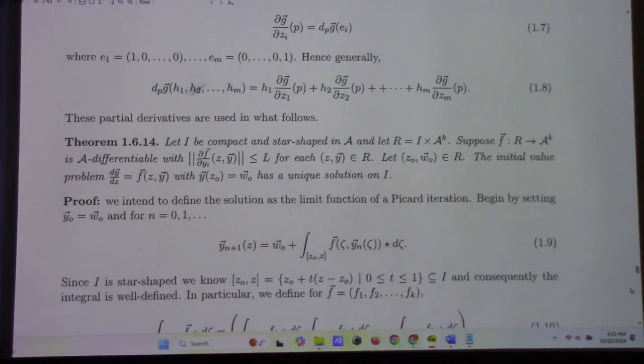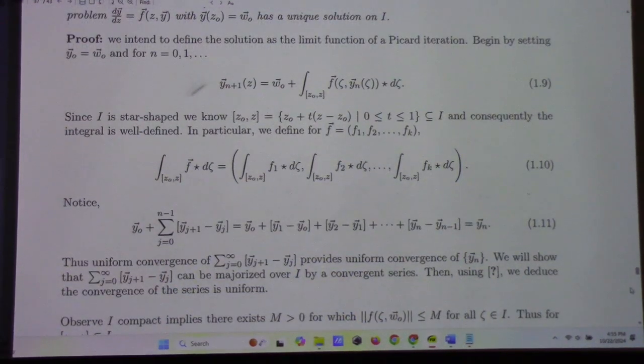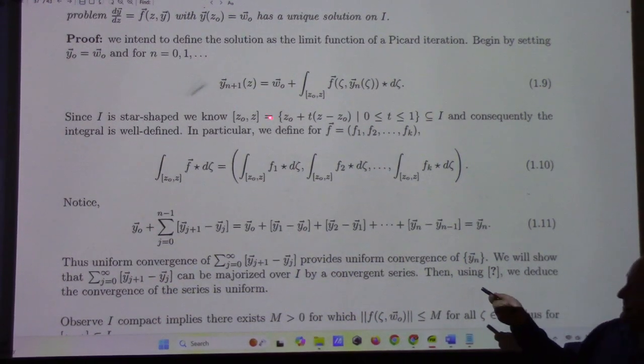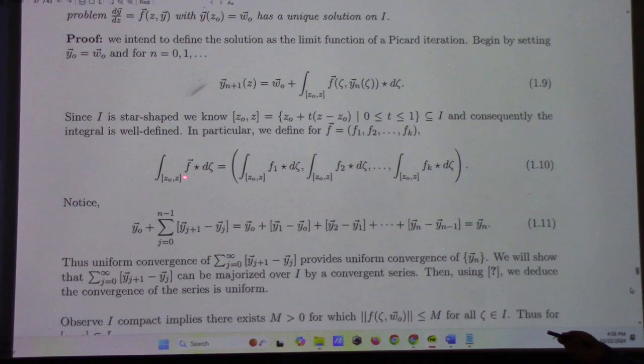The notation here is a line segment from z to z naught. Specifically, this is what that integral is. It's a vector of A integrals, because it's like a vector of A calculus. And once more, that trick we just did: we rewrite the nth thing as y naught plus the telescoping series like that. So if we can provide uniform convergence of this, we'll get uniform convergence of that.